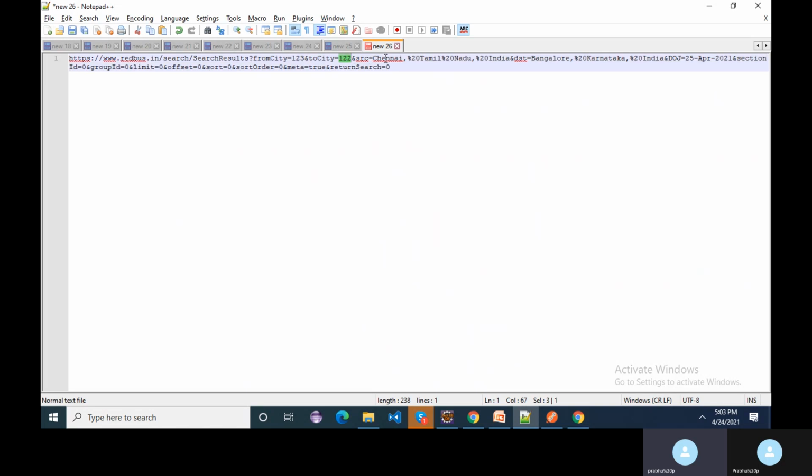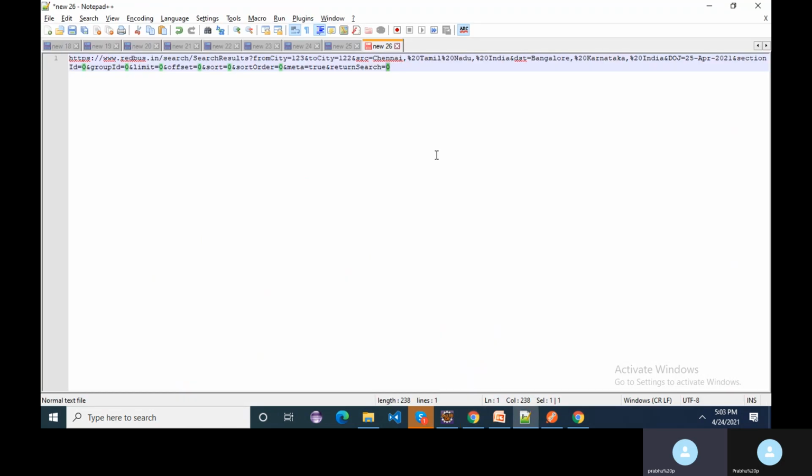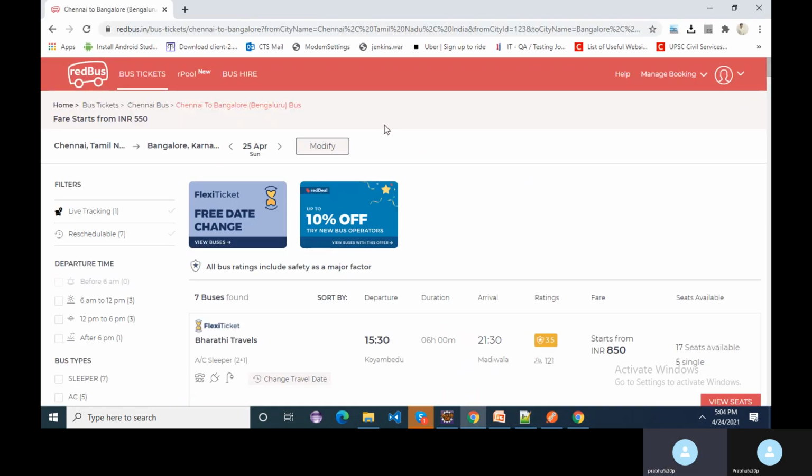We can see source equal to Chennai, Tamil Nadu, and destination equal to Bangalore, Karnataka, and the date 25th April 2021. The return is 0. I think we have given the return, but it still shows 0. Maybe it has searched based on the date of journey. Based on this input only, they are showing the results in the UI.